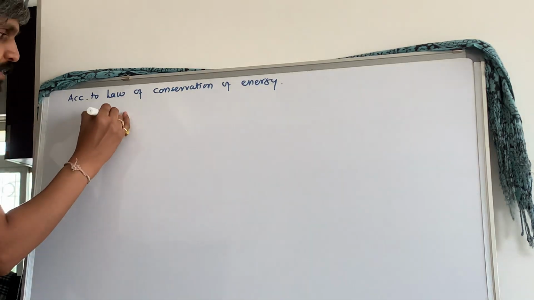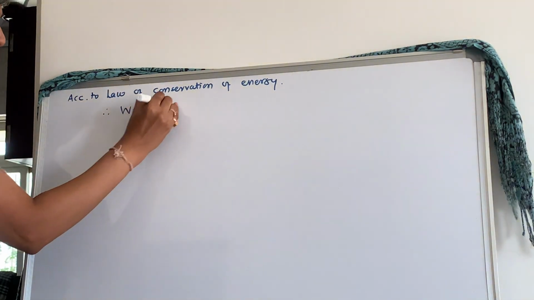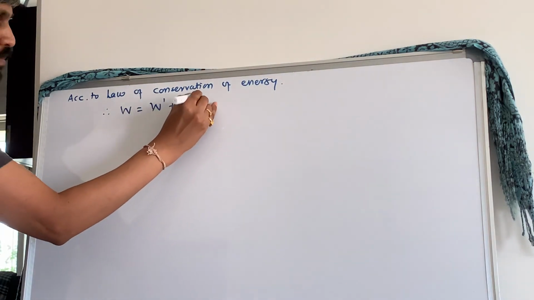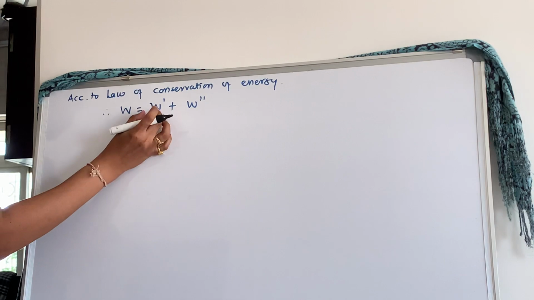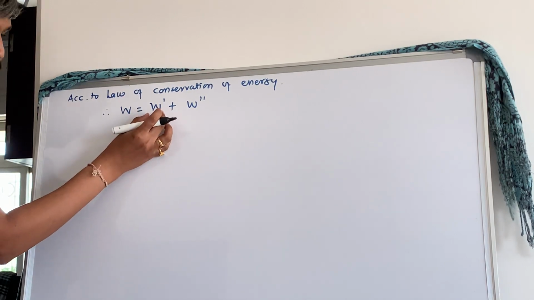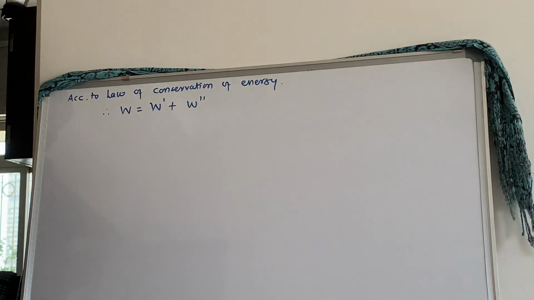So I can write therefore W is equal to W dash plus W double dash. This is the total work done. This is the work done across external resistance, and this is the work done across internal resistance, right?